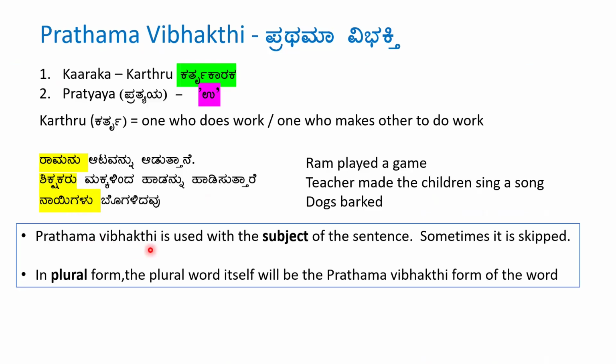So Prathama Vibhakti is used with the subject of the sentence or the Kartru of the sentence. Sometimes it is skipped. In the plural form, the plural word itself will be the Prathama Vibhakti form of the word. In the example 3, Naigalu is the plural form and Naigalu remains as the Prathama Vibhakti form.